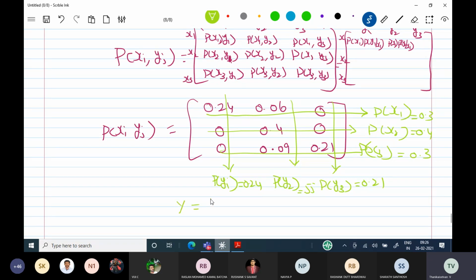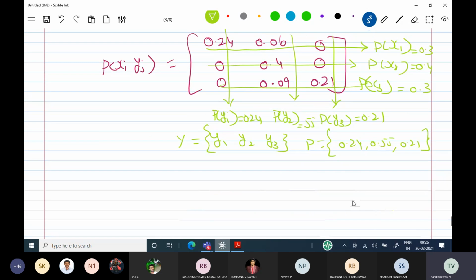Destination symbols are going to be y1, y2, y3. Their probabilities are calculated: 0.24, 0.55, 0.21. Now you can easily calculate the entropy. H of y can be calculated. H of y, you see minus is outside, summation j is equal to 1 to capital N, pj log base 2 pj.